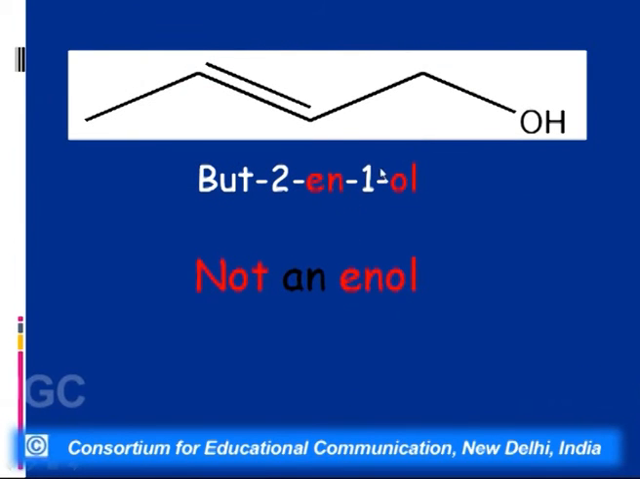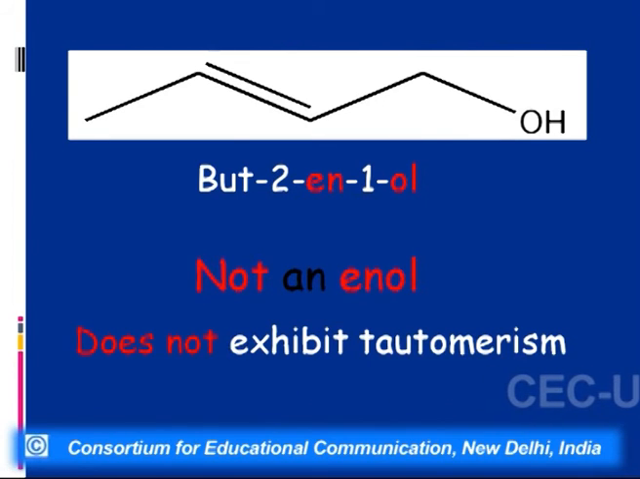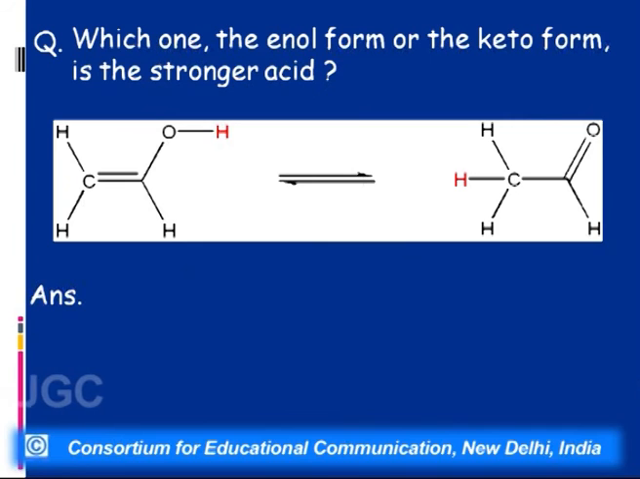Is this an enol? What do you think? It is not an enol. Why? Because here OH is attached to an sp3 hybridized carbon, that is, it is attached to a saturated carbon and not to an sp2 hybridized carbon. That is, it is not attached directly to a double bond. So this is not enol. It will show us the properties of a double bond and an OH group. These will not affect each other so drastically. So this will not exhibit tautomerism.